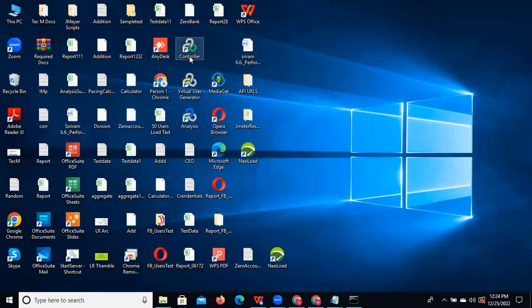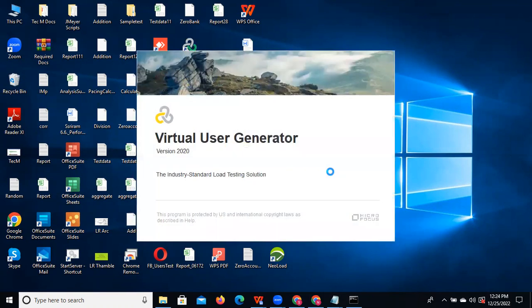So I will show you the end-to-end part today. Now we'll start with the Virtual User Generator. Once we click on this, it will open our Virtual User Generator. Once the installation is completed, you are able to see these three: Virtual User Generator, Controller and Analysis. You can observe this is the Virtual User Generator version, showing 2020.